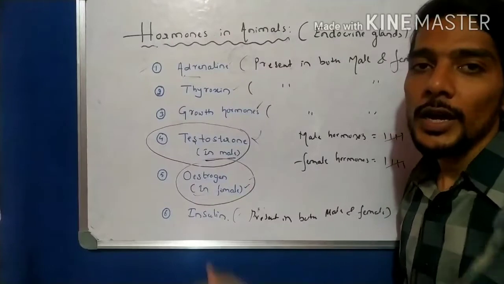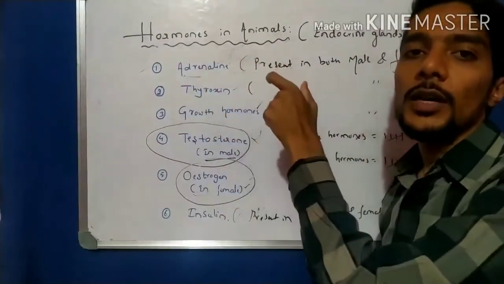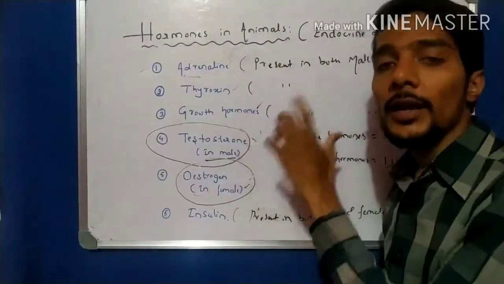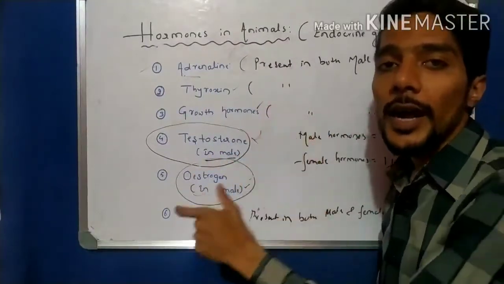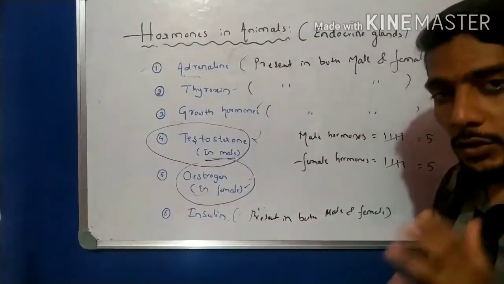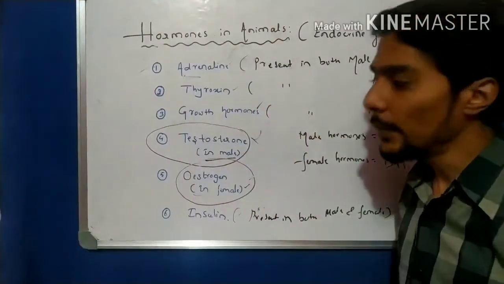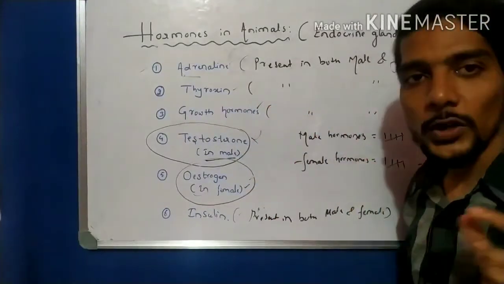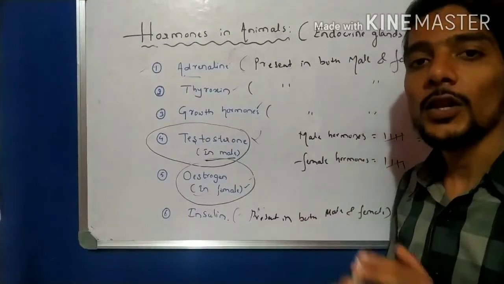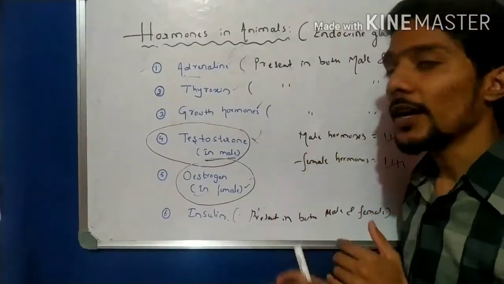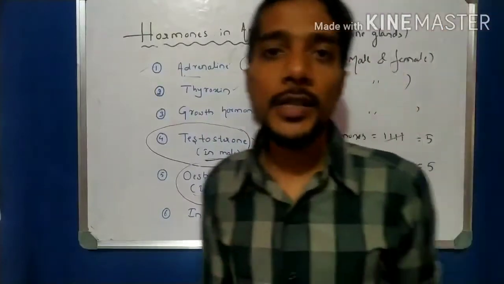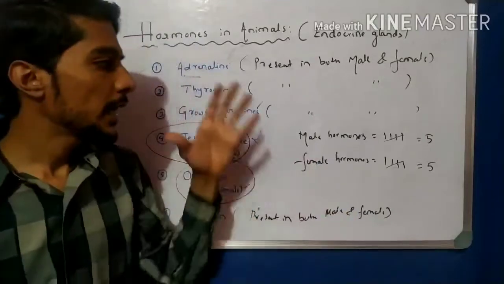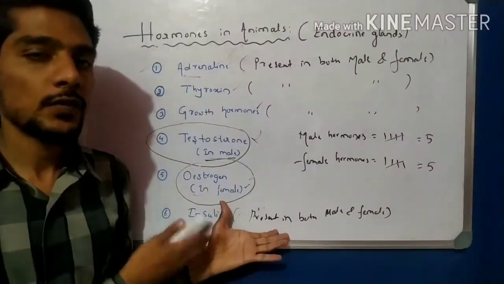You have to memorize these 6 hormones: androgen hormone, thyroxine hormone, growth hormone, testosterone, that is for male, estrogen, that is for female only, and last is insulin, that is for both. So these are the 6 hormones present in human beings, and testosterone is only for male and estrogen only for female. Hope you are clear on this first point, and I think you have memorized it. Now let us come to the function, location, and the gland which produce these hormones one by one. Take a 1 minute rest and take all the notes, and then come to the next function.